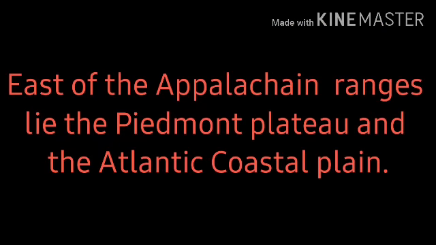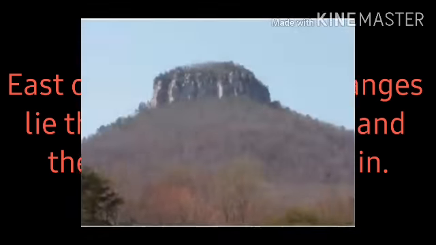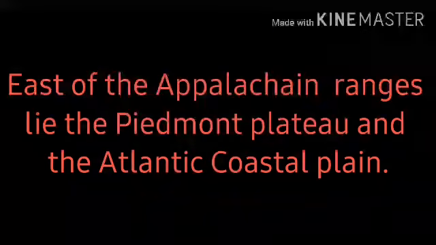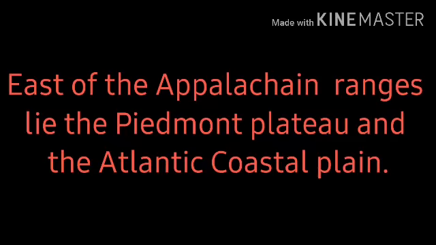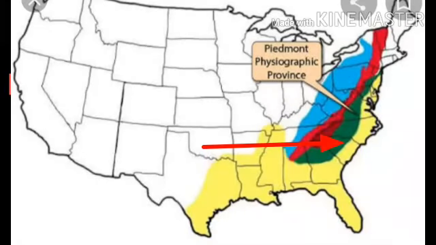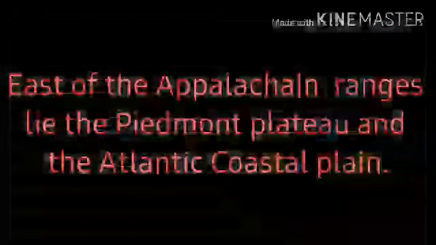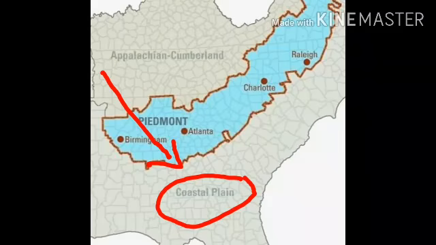East of the Appalachian Ranges lie the Piedmont Plateau and the Atlantic Coastal Plains. The Piedmont Plateau is east of the Appalachian Ranges, and the Atlantic Coastal Plains are also east of the Appalachian Ranges.